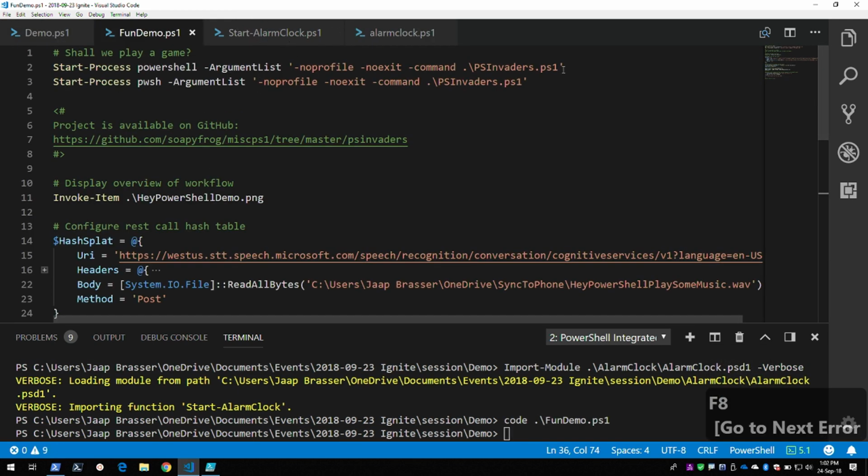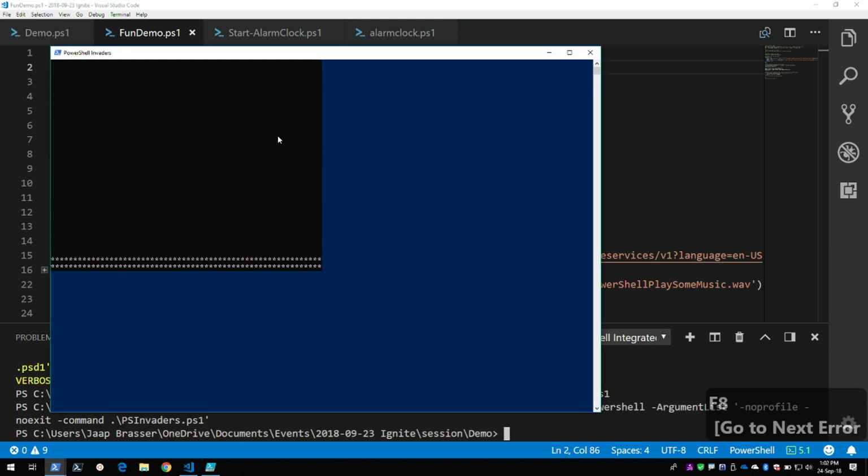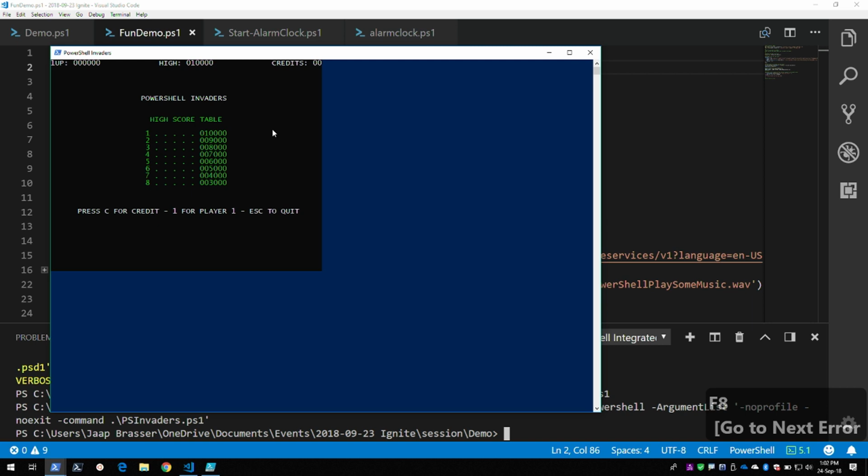So next up, the reason I use this script file is because it was written 12 years ago. What we have here is someone who created, does anyone know the name of this game? The person who shouts it out first? Yep, okay, well you're getting a Space Invaders shirt if you come to the front afterward. So this is Space Invaders built in PowerShell. This is 12-year-old code, but it still runs on PowerShell 5 and PowerShell 6, so it's completely backwards compatible.